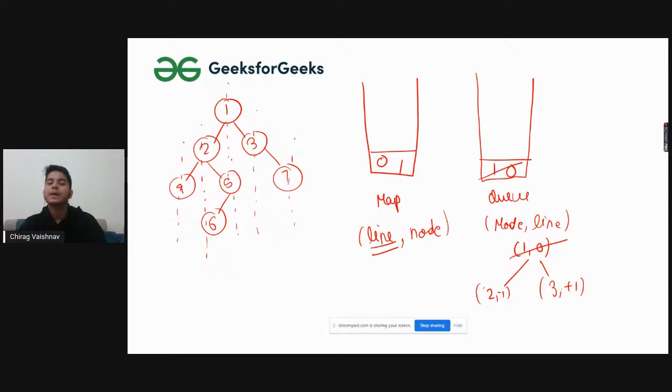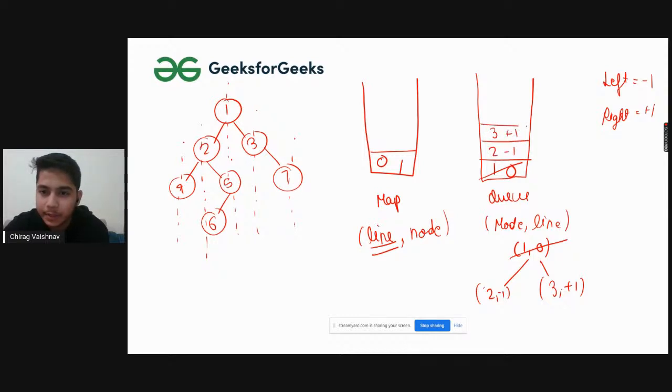So you might be wondering, okay, why is it minus 1 and plus 1? It's minus 1 and plus 1 because if we are moving to left, we will be doing minus 1, and if we are moving to right, we will be doing plus 1. So 2 and minus 1 we have stored here, and 3 and plus 1 we have stored here, right?